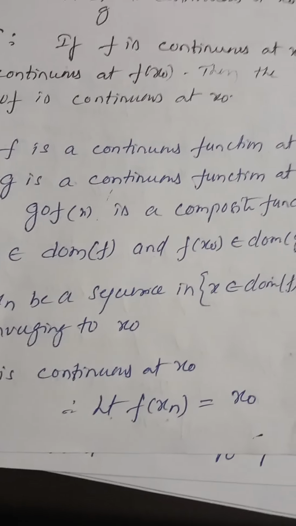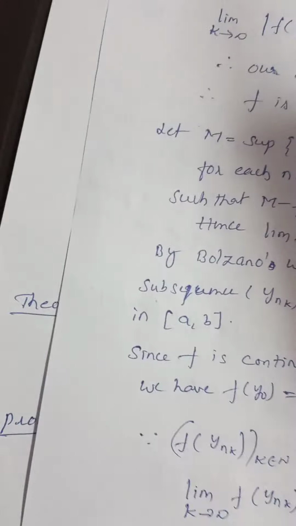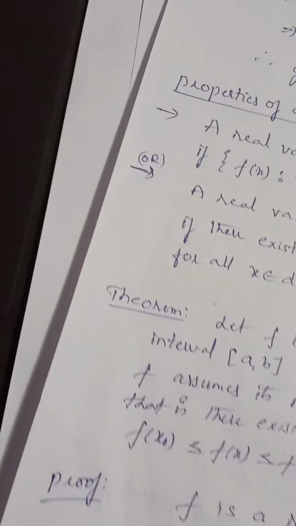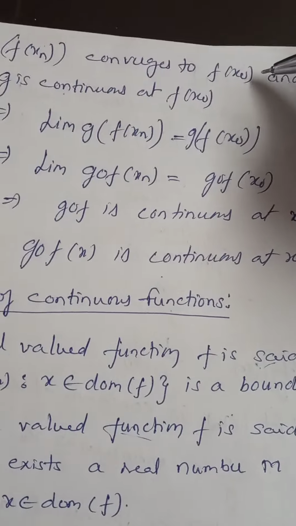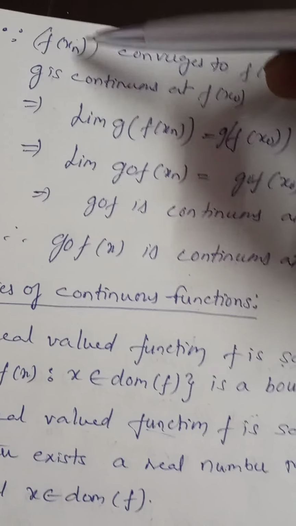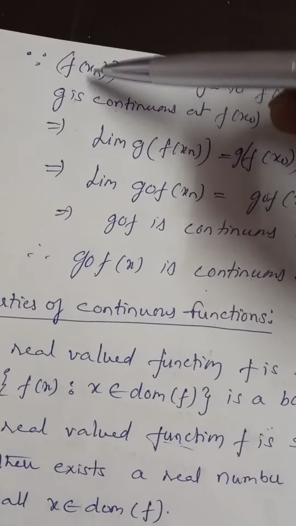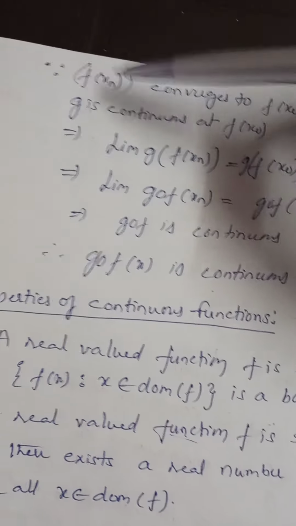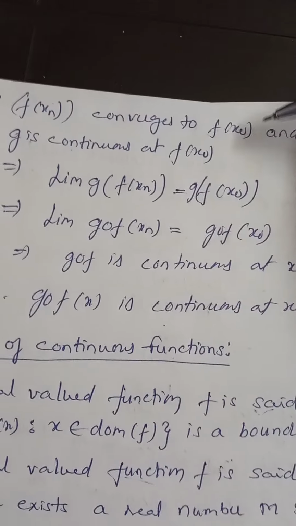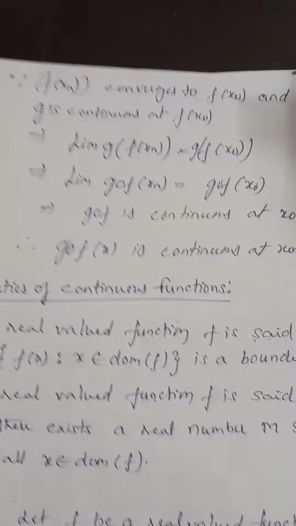No need to mention that one, right? Next one. Since f of xn converges to f of x naught, again here what is this one? Again this is a sequence. Remember, this is a sequence. f of xn is a sequence which is convergent to f of x naught, right?